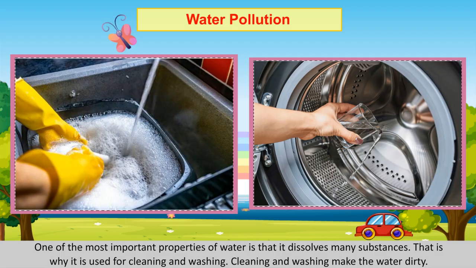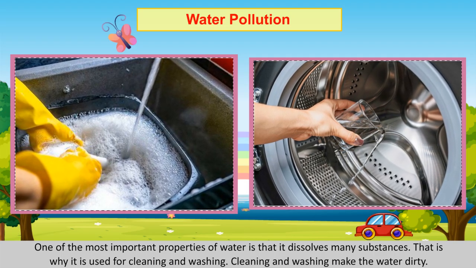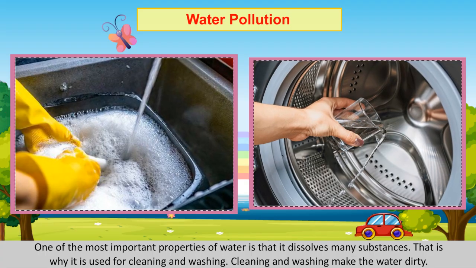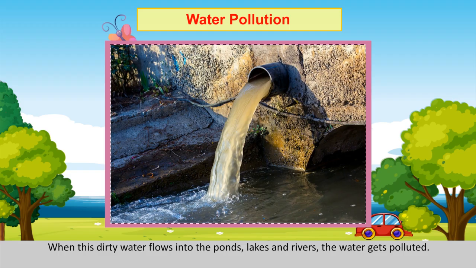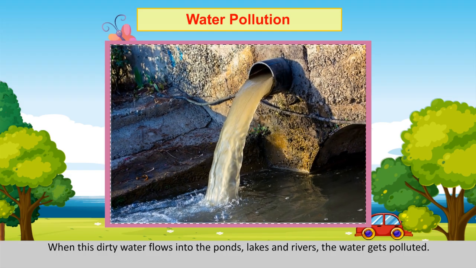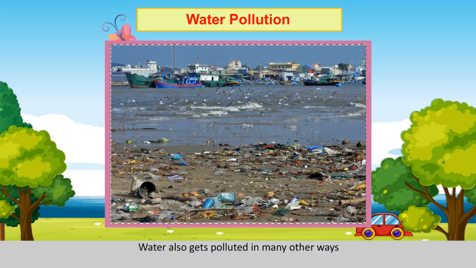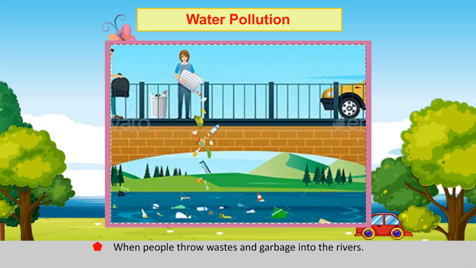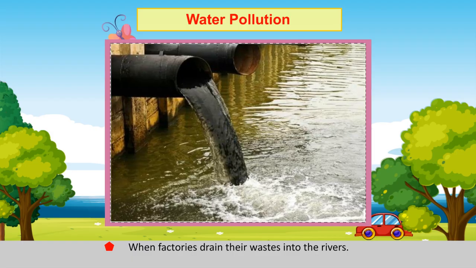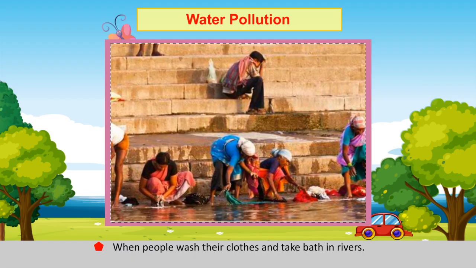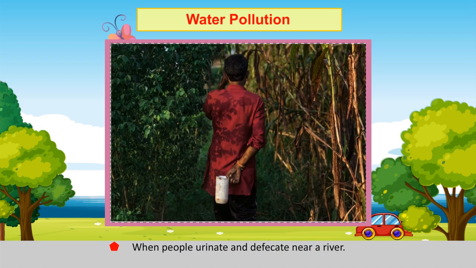Water pollution. One of the most important properties of water is that it dissolves many substances. That is why it is used for cleaning and washing. Cleaning and washing make the water dirty. When this dirty water flows into the ponds, lakes and rivers, the water gets polluted. Water also gets polluted in many other ways. When people throw wastes and garbage into the rivers, when factories drain their wastes into the rivers, when people wash their clothes and take a bath in rivers, when people urinate and defecate near a river.